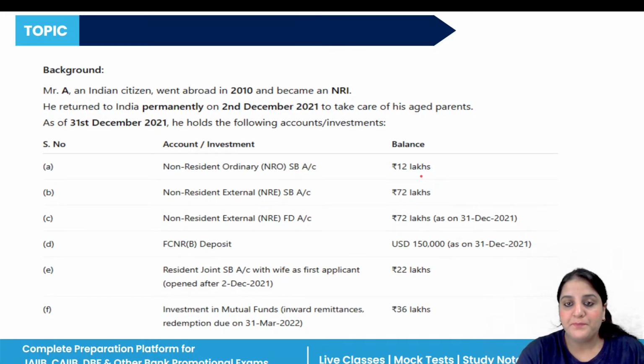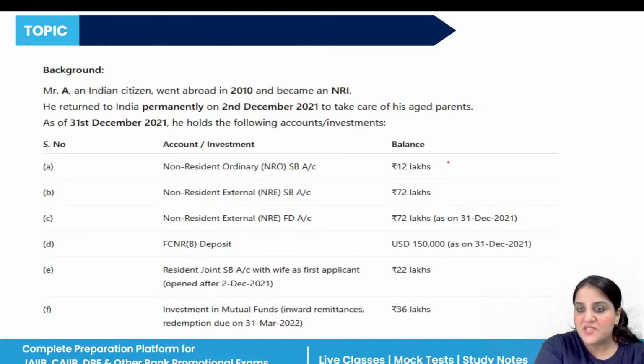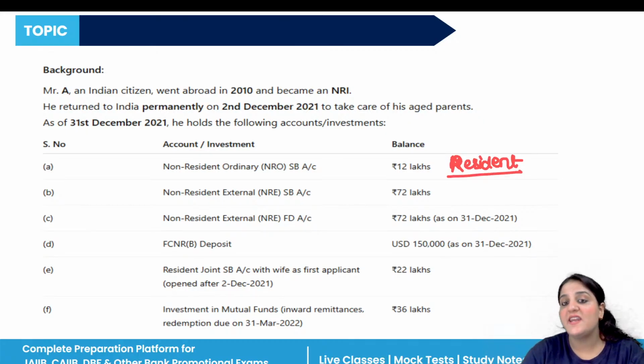What happened in the case of non-resident ordinary SB account? The amount is 12 lakh here. See, Mr. A is now resident in India. So the existing NRO account must be changed to the resident savings account.